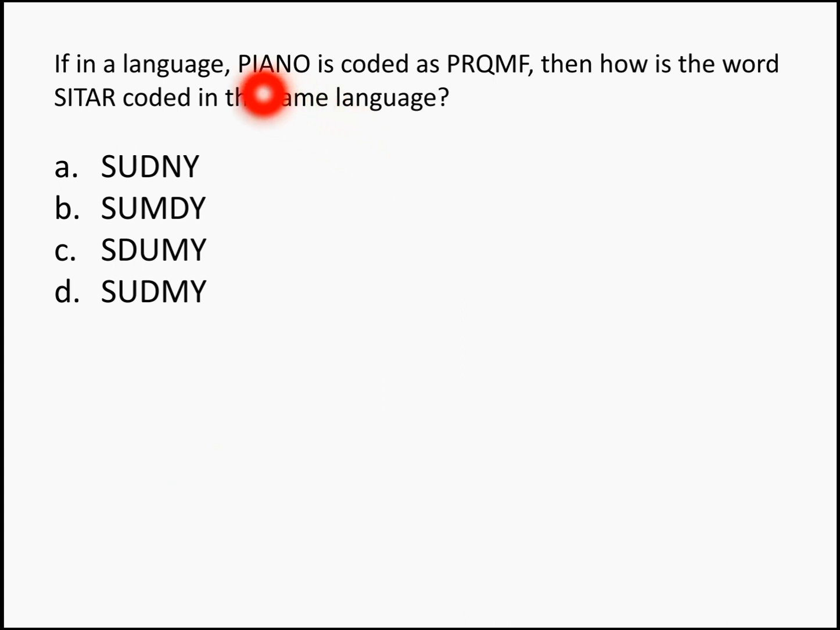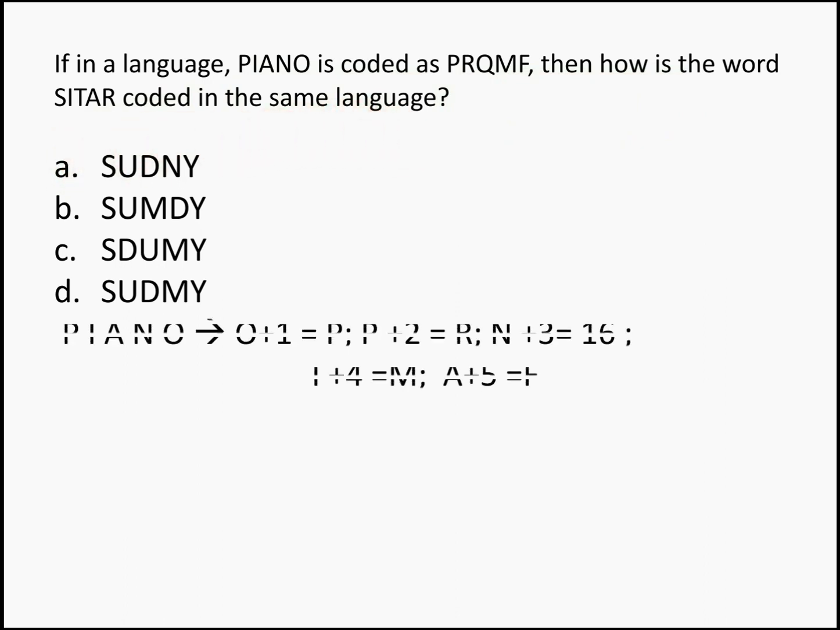If in a language, PIANO is coded as PRQMF, then how is the word SITAR coded in the same language? It's a coding-decoding question, and look at the logic. So taking from the last, O, and a letter is added. The next letter of O is P, and then coming back to the first one. First you have added one letter, and then you're adding two letters, that gives you R.